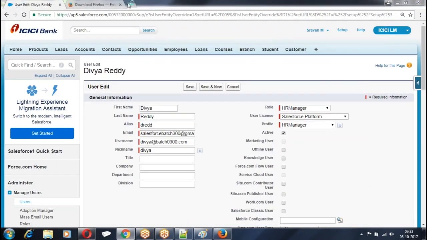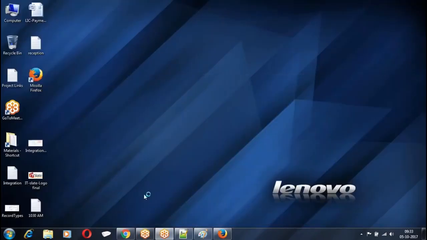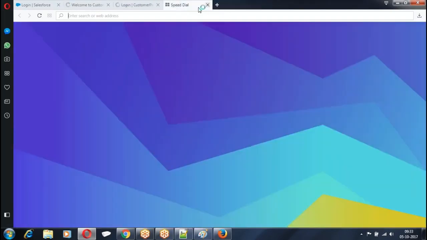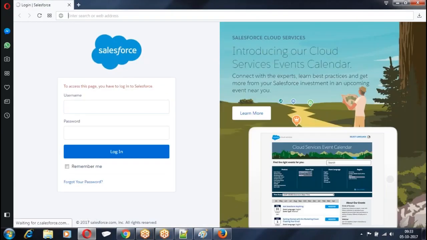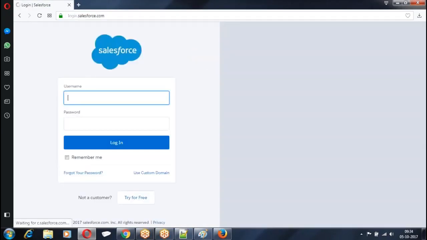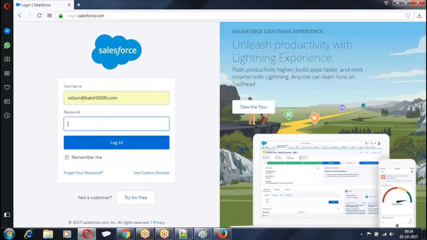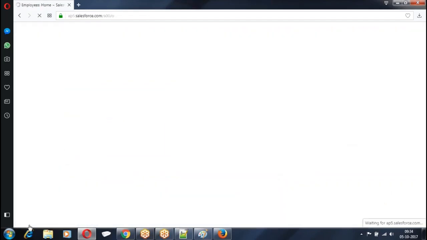Similarly, Faraz has to log in. We have Shravan, we have Divya, we have Wilson, and I also log in Faraz.